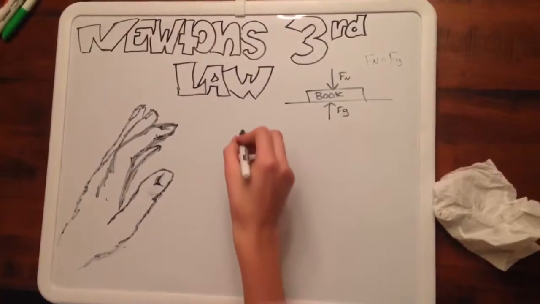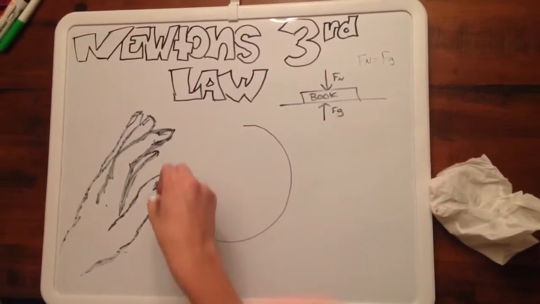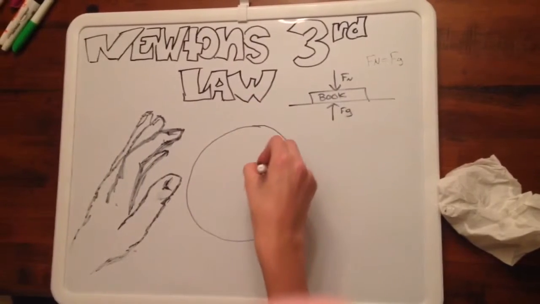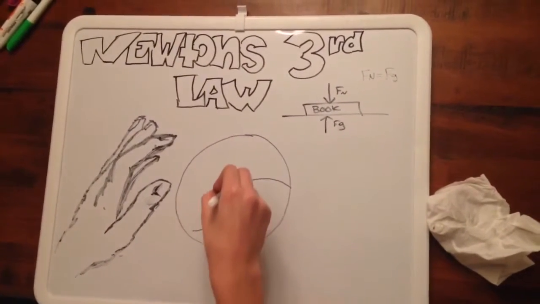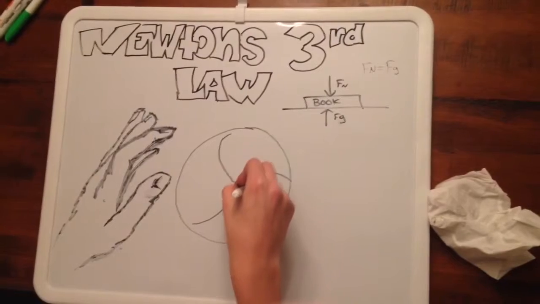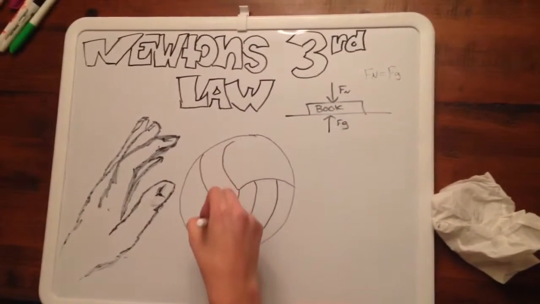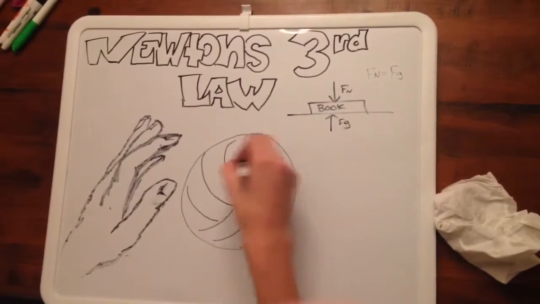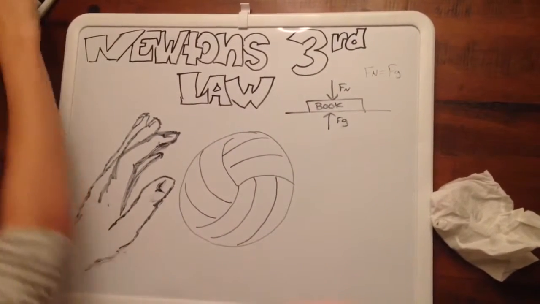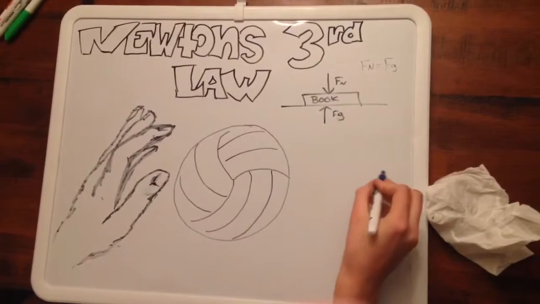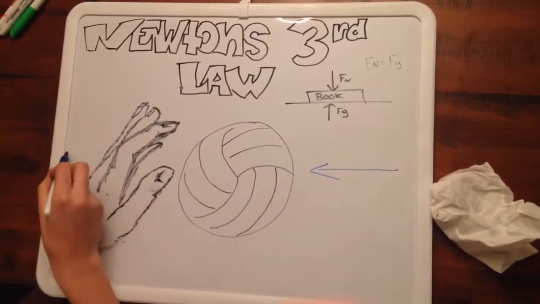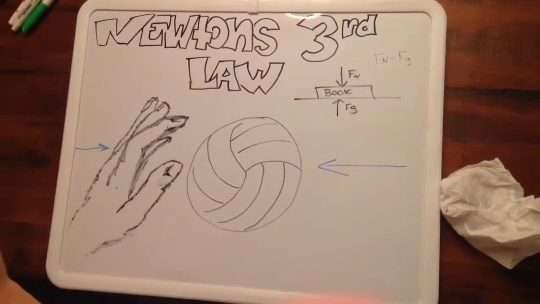In the previous clip, Newton's third law was exhibited. Newton's third law is the law of interactions, which is whenever an object exerts a force on a second object, the second exerts an equal and opposite force on the first. We demonstrated this by throwing a volleyball at Mike's hand. The impact of the ball causes him pain. This is because when the hand and the ball come in contact, each exerted an opposite force on each other.